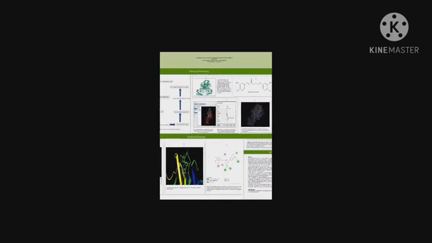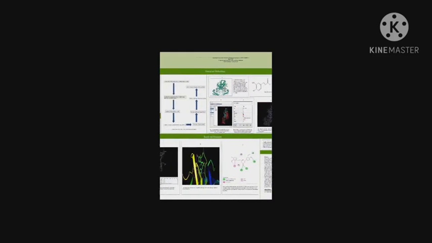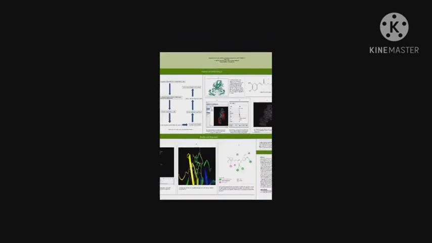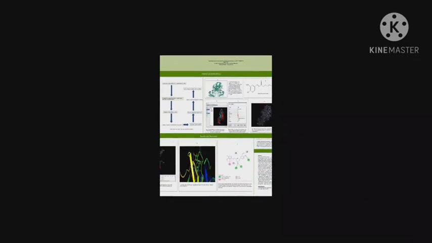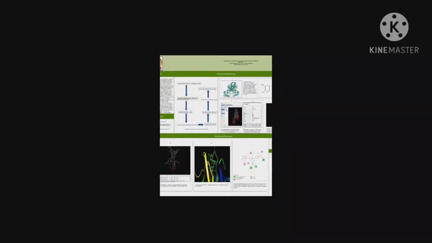In this poster, I have presented the docking between the ligand and the protein. It's a sort of complex formation between the ligand and the protein, and the docking poses were received, and I have selected the most stable one on the basis of binding energy as well as the interactions between the protein and the ligand. The protein which I have selected for my docking was the 3D crystal structure of COVID-19 main protease in complex with an inhibitor N3, that is Mpro. The structure was downloaded from PDB, the Protein Data Bank, with the PDB ID 6LU7, in the PDB format.